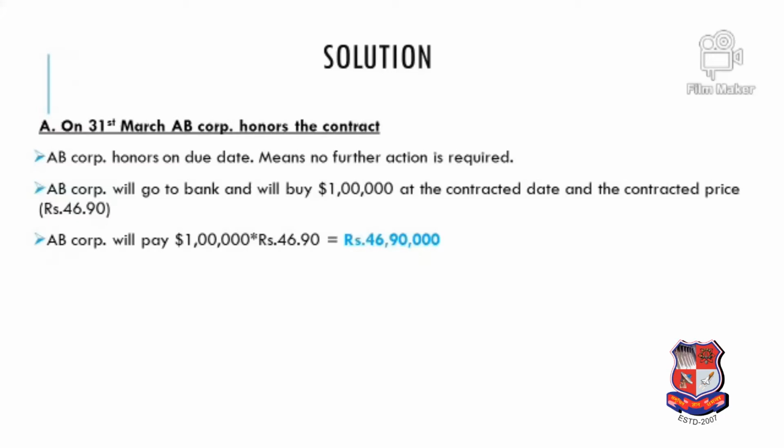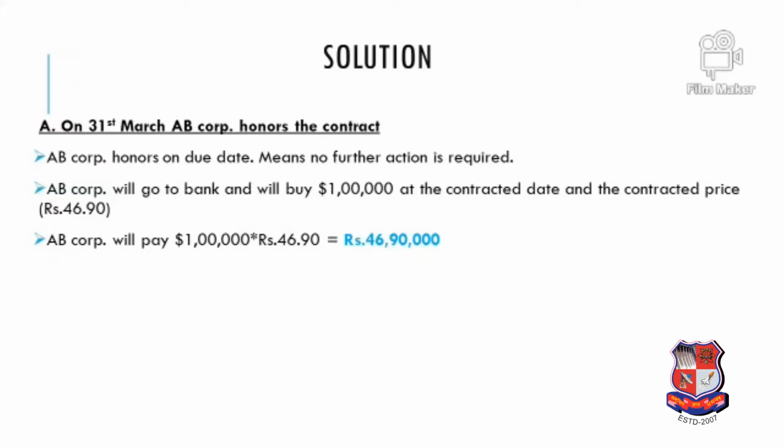Now, as per the case, the first question which was given in the case study was: AB Corporation has entered into a contract for 3 months, because AB Corporation has ordered goods on 1st January and its obligation to pay $1 lakh is on 31st March. So let us assume we are AB Corporation and today, that is on 1st January, we enter into a contract with the bank for 3 months, which means it expires on 31st March.